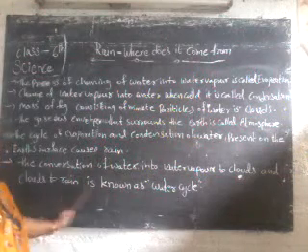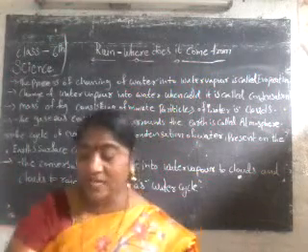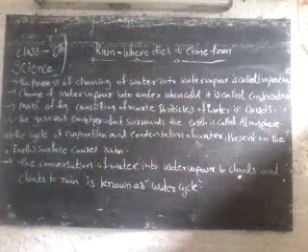This type of cycle is known as the water cycle. Yes, this cycle is known as the water cycle.